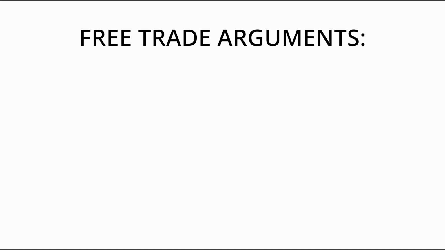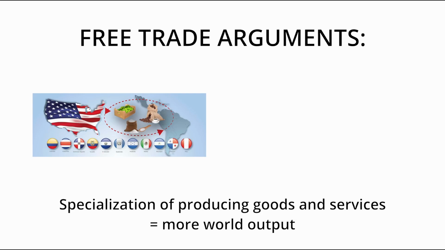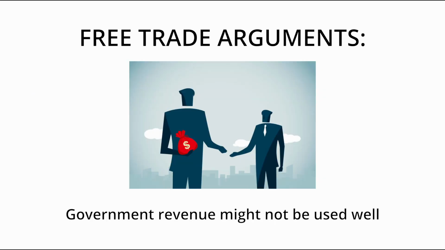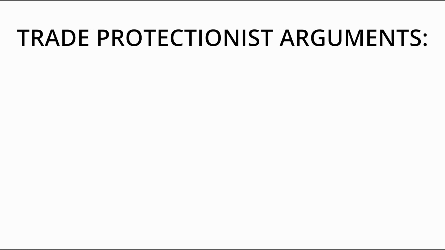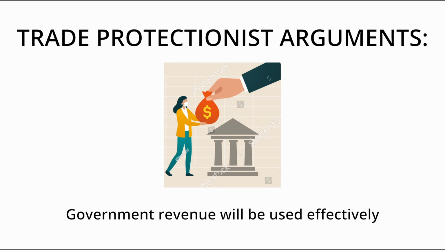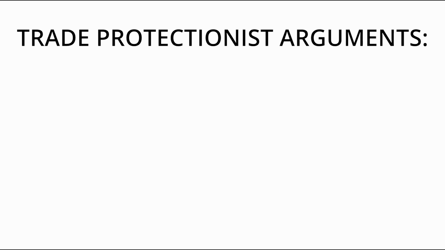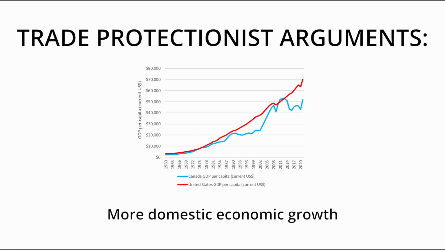Free trade advocates argue for the specialization of goods and services leading to more overall world output and against government inefficiency from revenue earned. In contrast, trade protectionists argue that the government will be able to redistribute the revenue into society and that trade protectionism leads to domestic economic growth.